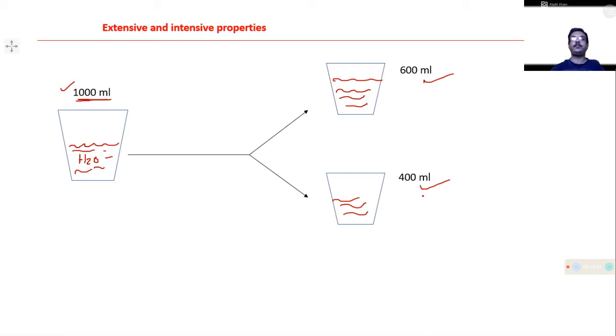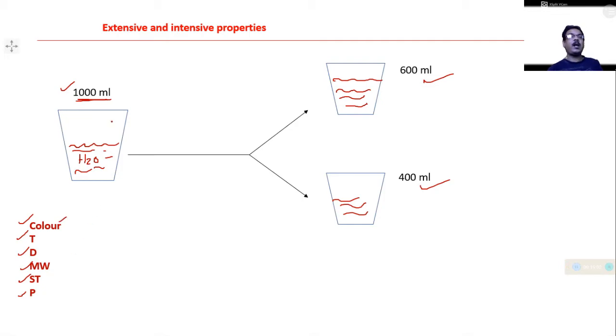Now in doing this, by changing the 1000 ml into 600 and 400 ml, what properties have changed and what properties have not changed? The properties like color, temperature, density, molecular weight, surface tension, or even pressure should not be changed in doing this.